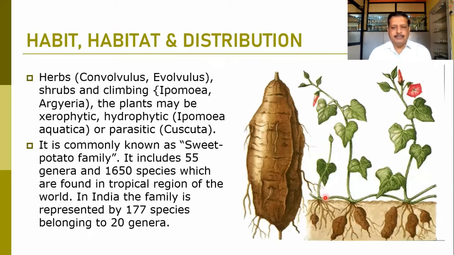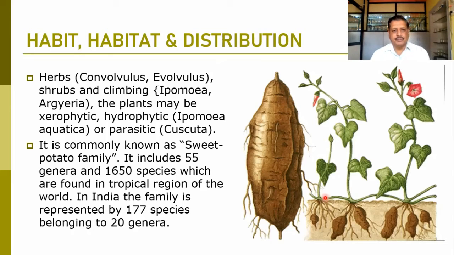When we talk about the habit and habitat of this family, most of the members are herbaceous, where we find Convolvulus and Evolvulus. We just have seen those plants. These are herbaceous in nature. And some of the members are shrubby and climbing. Take the example of Ipomoea and Argyreia. We have just seen those pinkish reddish flowers. That is Argyreia nervosa and Argyreia roxburghii. So these are the shrubby climbing members.